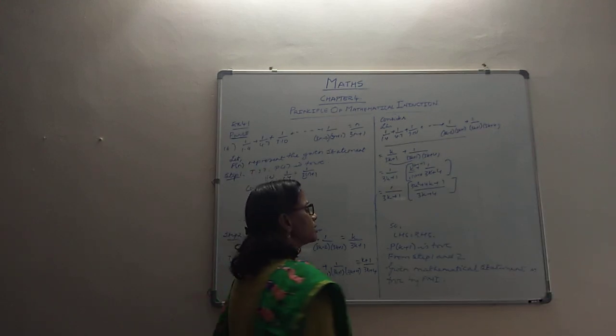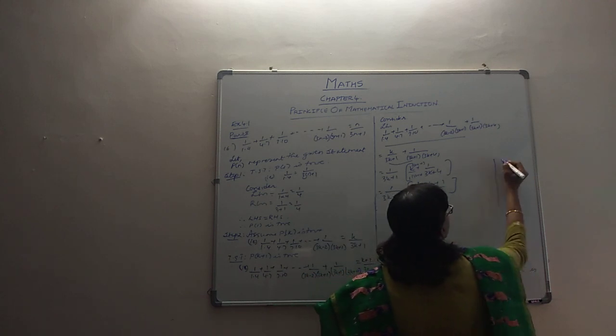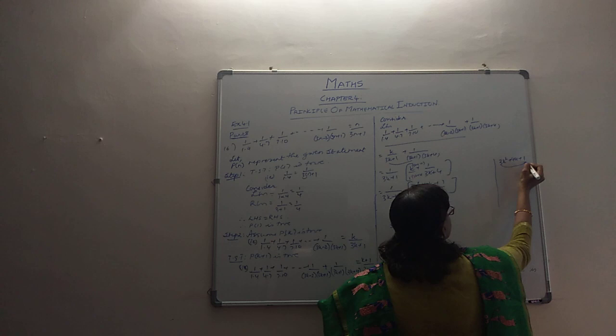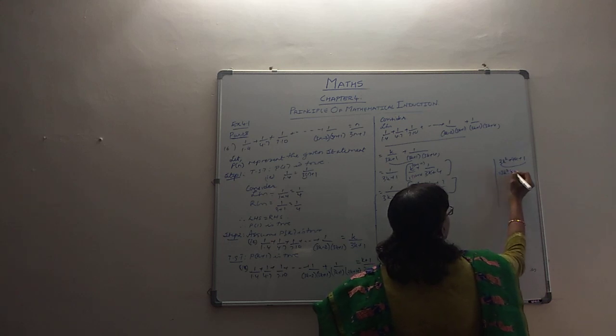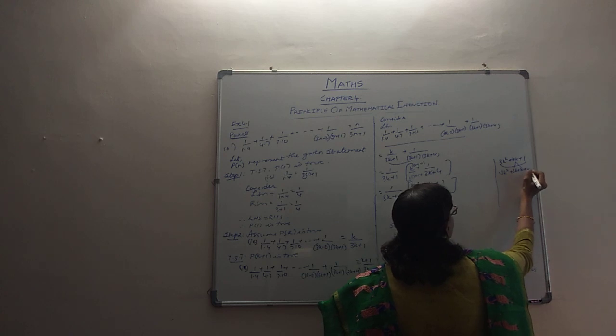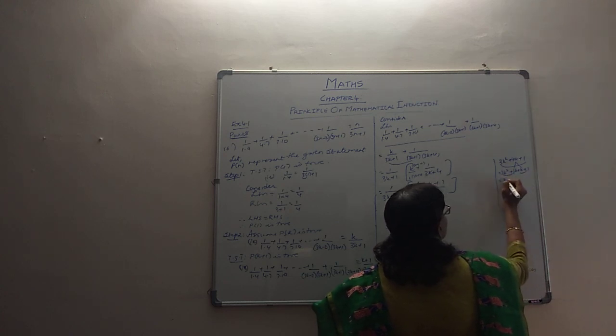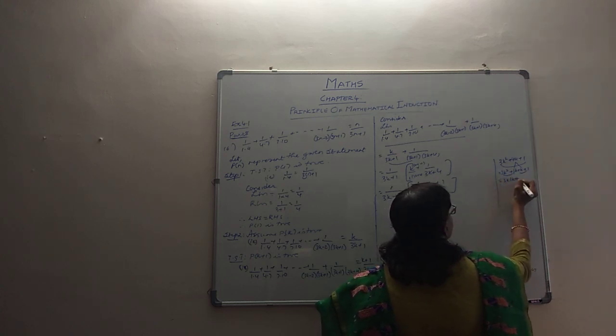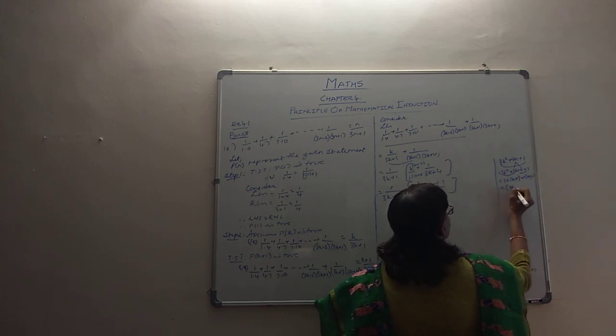Numerator is made up of 3k squared plus 4k plus 1. No problem. We can simplify it. 3k squared plus 4k plus 1. 3 ones are 3. So 3k squared plus 3k plus k you can write. 4 you can always write it like that, plus 1. So you have the grouping 3k times k plus 1 and 1 over here times k plus 1 and so on. So it will break up as 3k plus 1 times k plus 1.